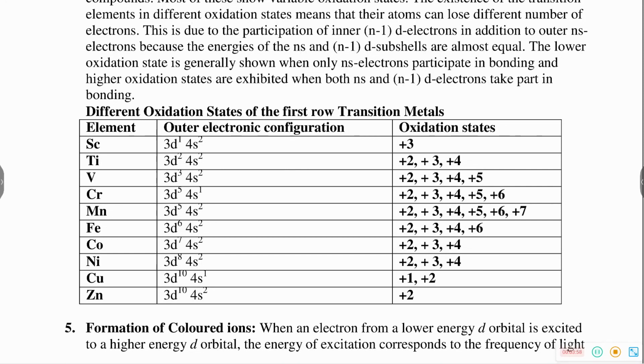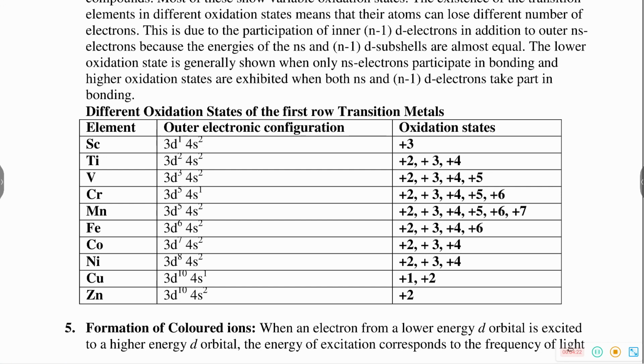The elements which give the greatest number of oxidation states occur in or near the middle of the series. So which element has the highest oxidation state? Manganese. What are the oxidation states of manganese? +2 to +7: +2, +3, +4, +5, +6 and +7.